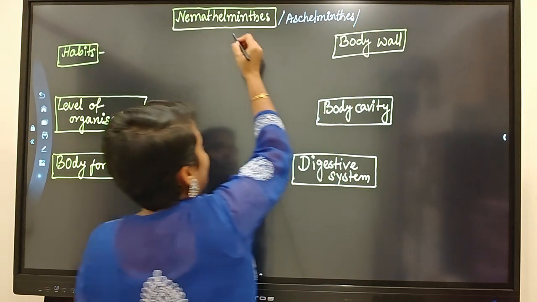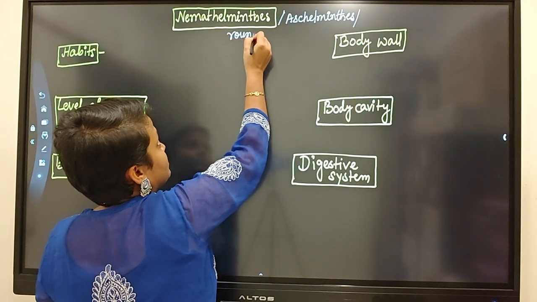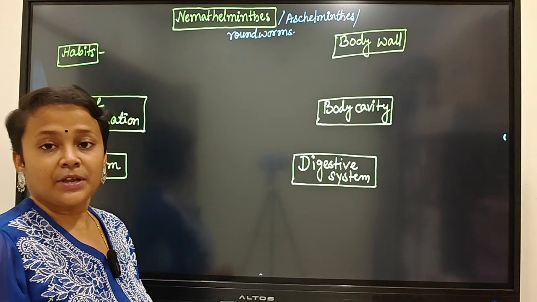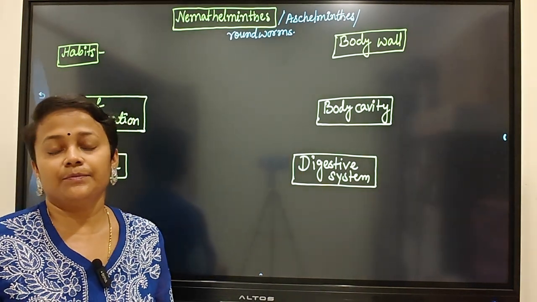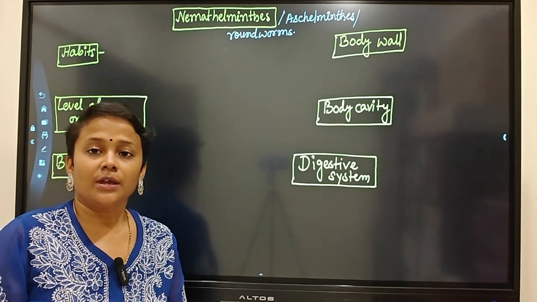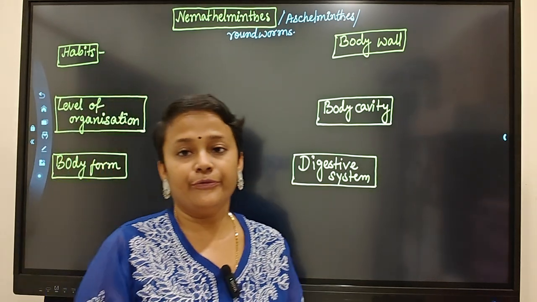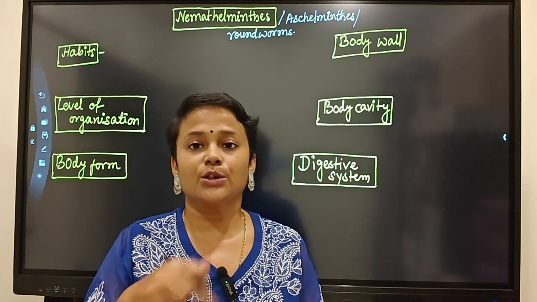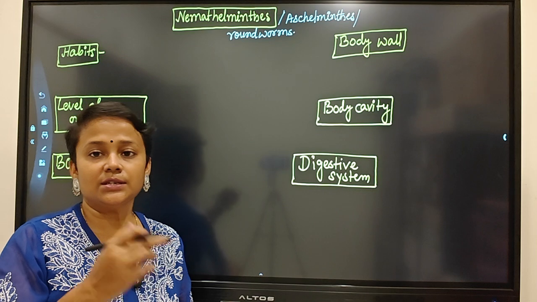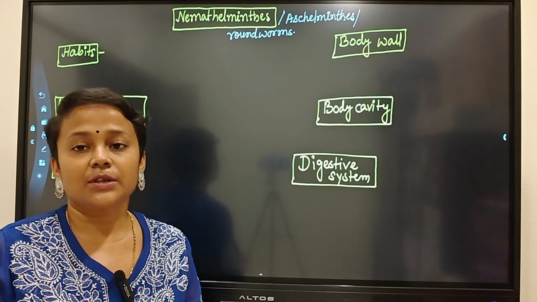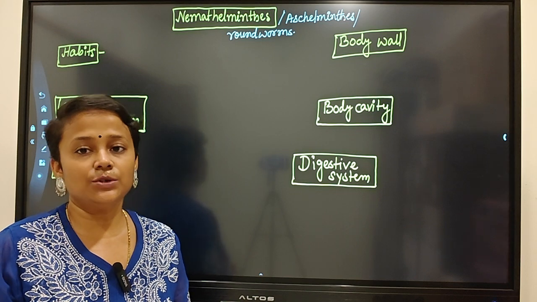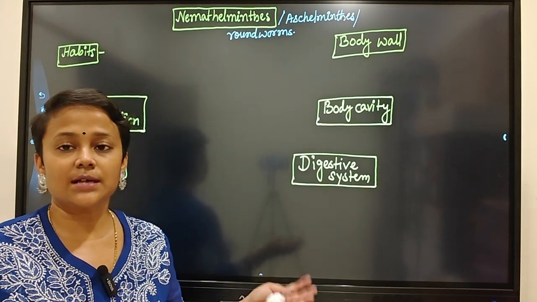They are also called roundworms. We know about the flatworms. Flatworms are platyhelminths. But why are they called roundworms? Are they round? The answer is no. The cross section of the organism is circular. That's why they are called roundworms. If we do a cross section, it will appear as a circle. So let's discuss one by one under the subheadings.